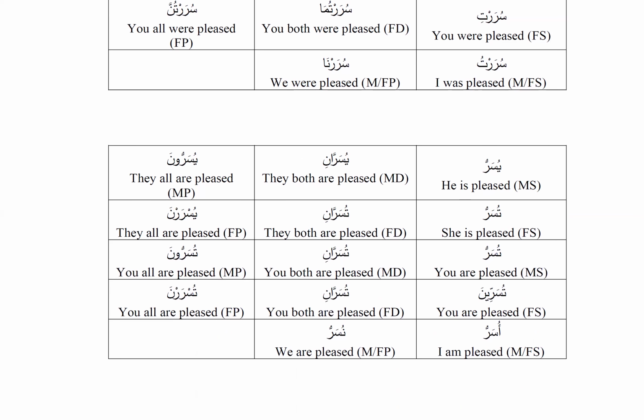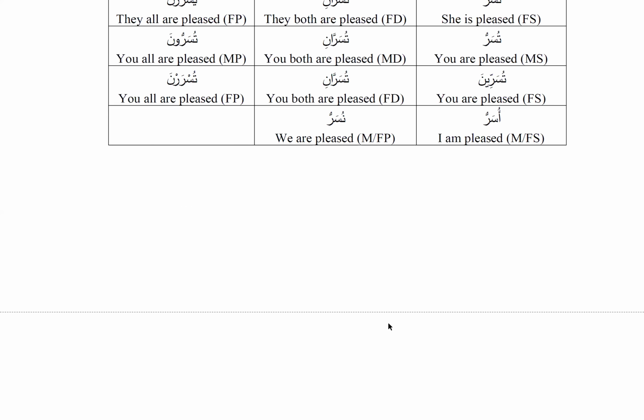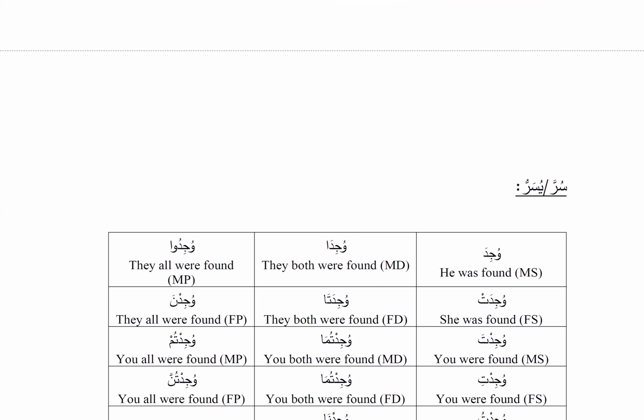Then we come to mukhatab, which is the second person. Tusarru, tusarrani, tusarruna, tusarrina, tusarrani, tusrarna. So this is second person. First one was for male and second one is for female, singular, dual, and plural. And finally usarru and nusarru. I am pleased, we are pleased. So the first one is for male or female for singular, and the second is for male or female for plural. The next verb that we have is actually wujida.